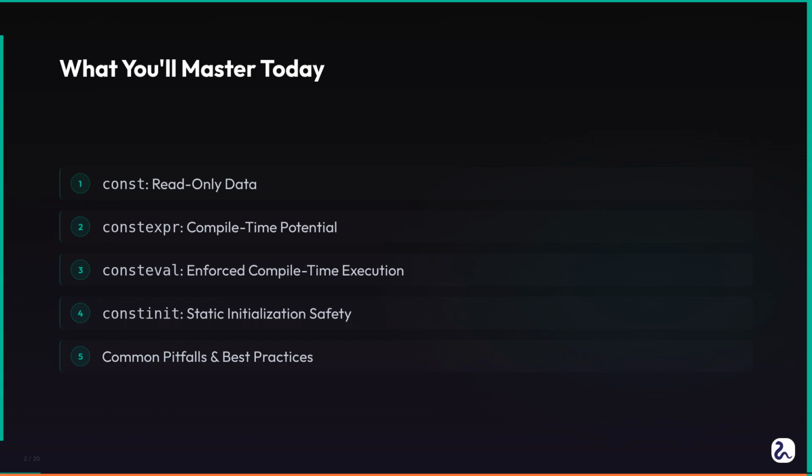And finally, you will utilize C++20's consteval and constinit to ensure strict compile time evaluation and prevent static initialization order issues, which are a notorious source of hard-to-debug problems in larger C++ projects. This is a lot to cover, but each piece builds on the last.